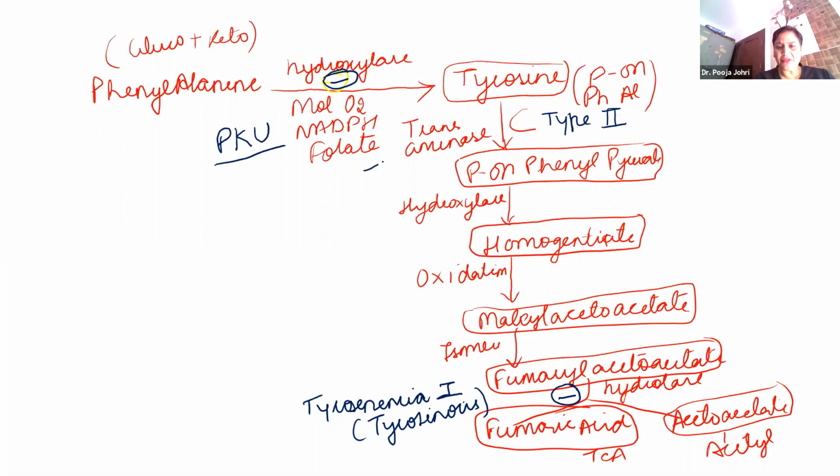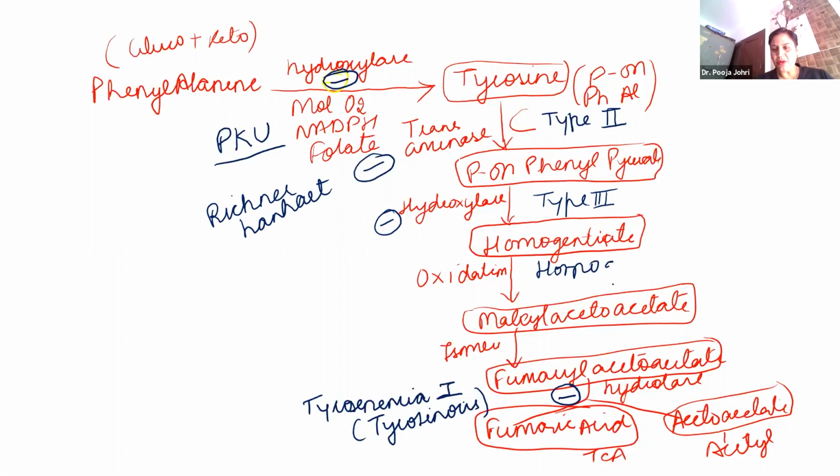Then tyrosinemia type 2 is due to the deficiency of transaminase, or it is also known as Richner-Hanhart syndrome. Right. Deficiency of hydroxylase will lead to tyrosinemia type 3, or it is also known as neonatal tyrosinemia. And here oxidation is there, and the enzyme here is homogentisate oxidase.